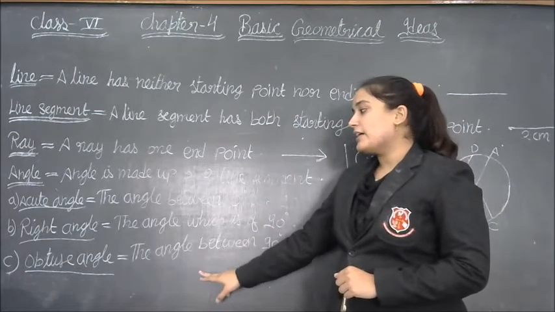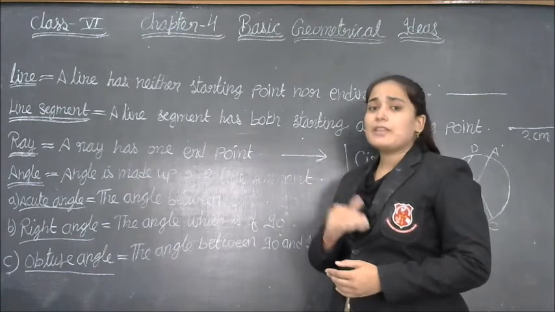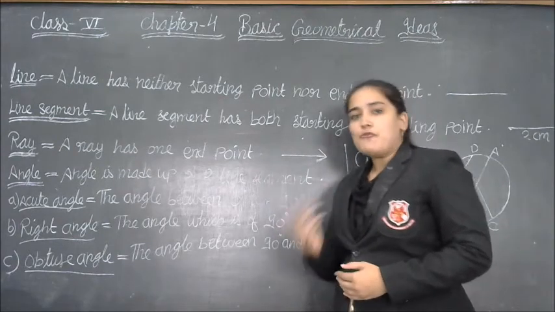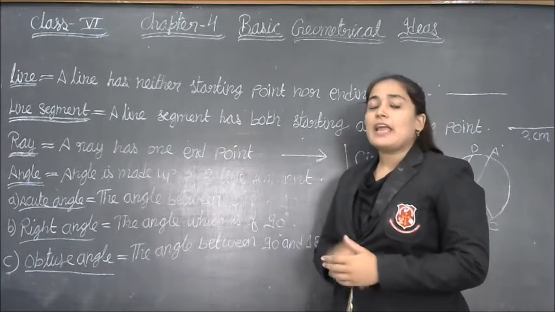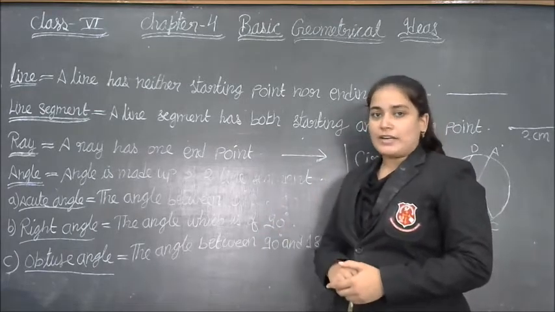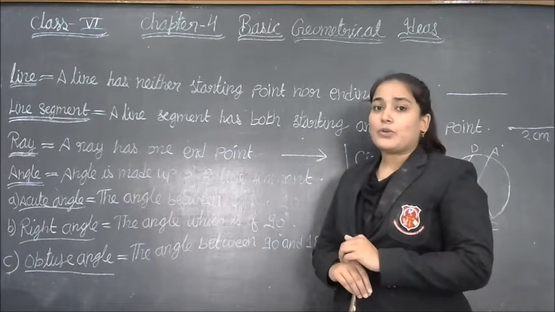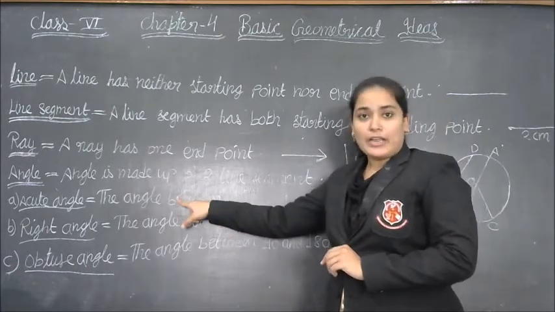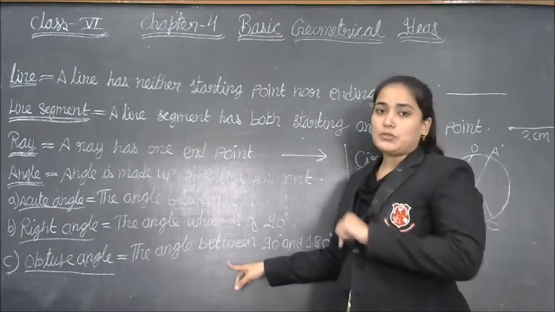Now third angle is obtuse angle. Obtuse angle, the angle which is in between 90 degree and 180 degree, means it cannot be smaller than 90 degree and it cannot be greater than 180 degree. Means if we have angle 80 degree, it is not an obtuse angle, it is an acute angle. If we have 120 degree, it is the type of obtuse angle.